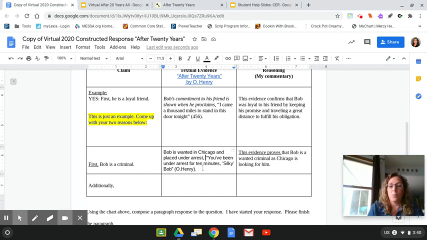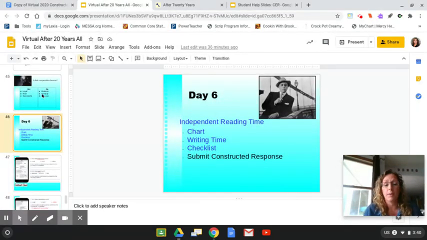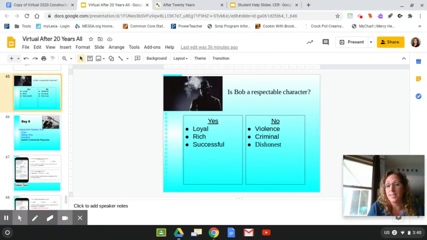So right here, we know that Bob is not a respectable character. Let's continue on. I need a second claim. So I have to have a second claim for why I'm saying Bob is not a great character. So yesterday we talked about this slide right here and how it gave us some different ideas. So looking right here, well, I talked about him being a criminal.